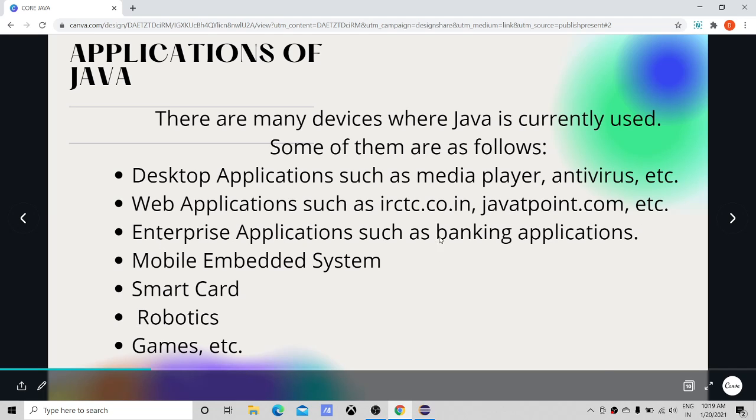Enterprise applications such as banking applications: a lot of bankers use banking applications which are made in Java. Mobile embedded systems, such as mobile development, are also possible with the help of Java. Smart cards, robotics, games, yes, game development is also possible with Java. So you can see Java has a very big scope.